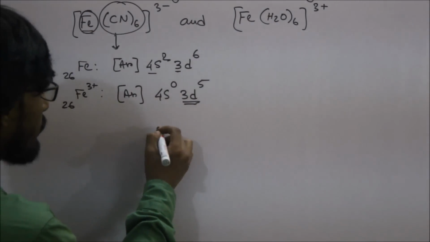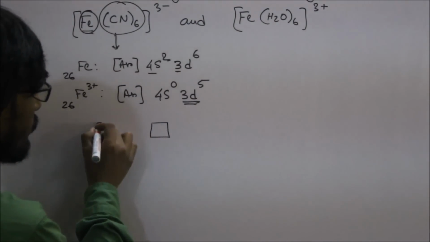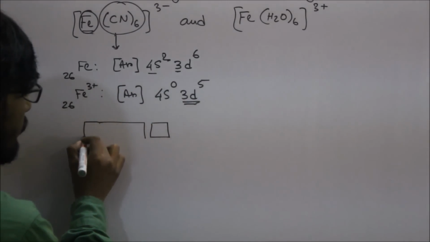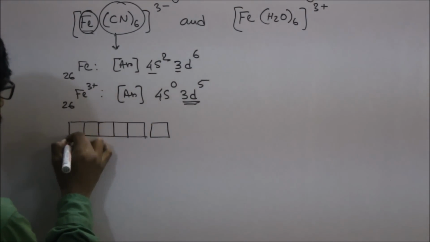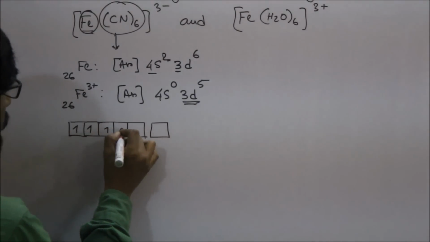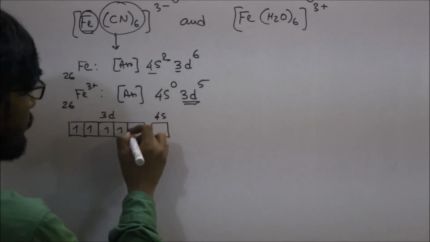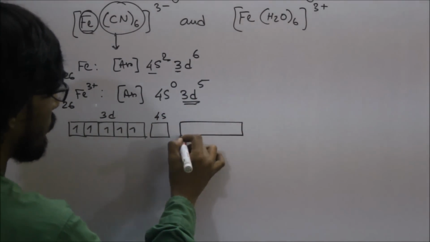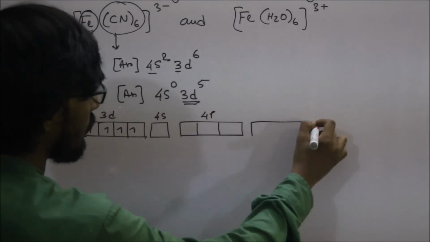Now the box diagram of Fe3+ will be 4s0, 3d5. Then 4p is vacant, so 4p and 4d.